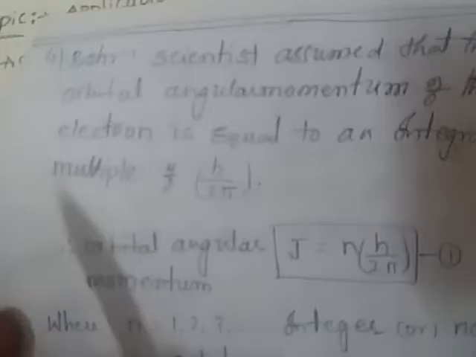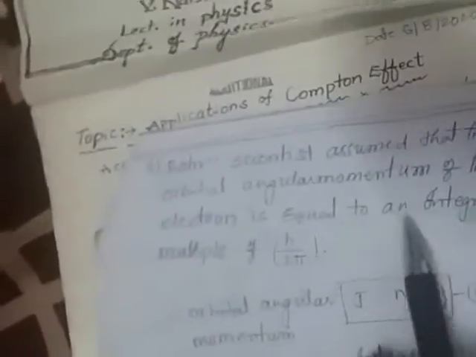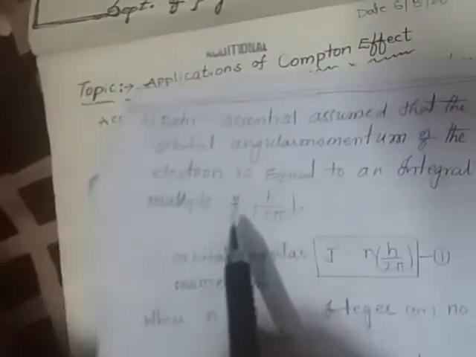Then the fourth postulate, or feature, of Bohr's atomic model: Bohr assumed that the orbital angular momentum of the electron is equal to an integral multiple of h by 2 pi. Here h is Planck's constant, and 2 pi is the phase angle.